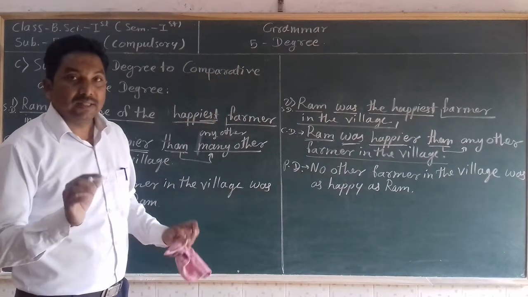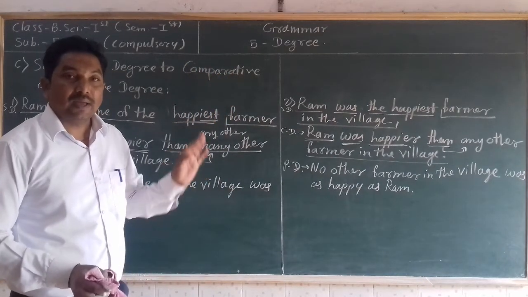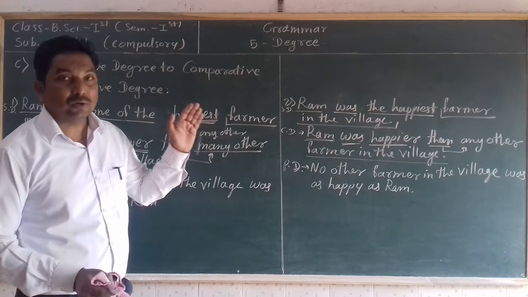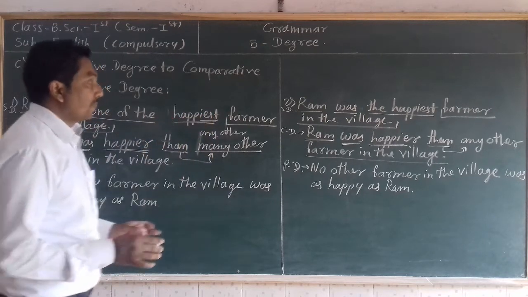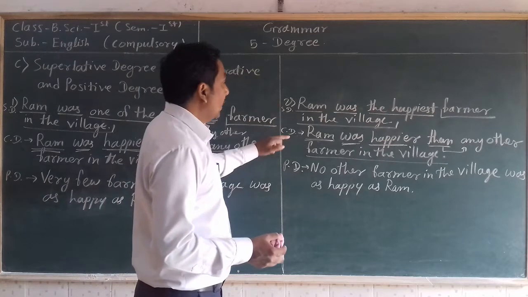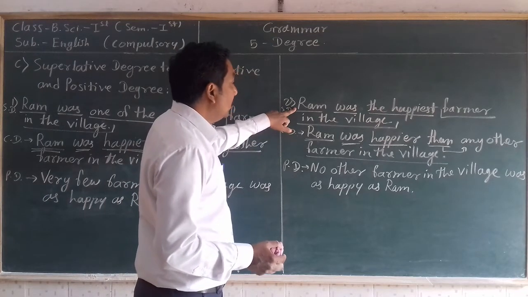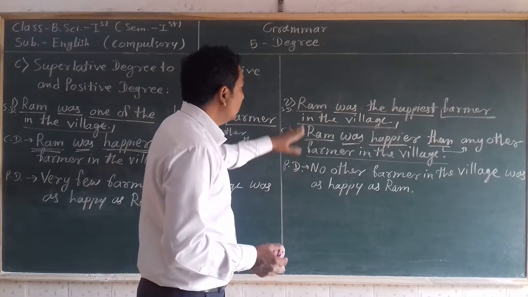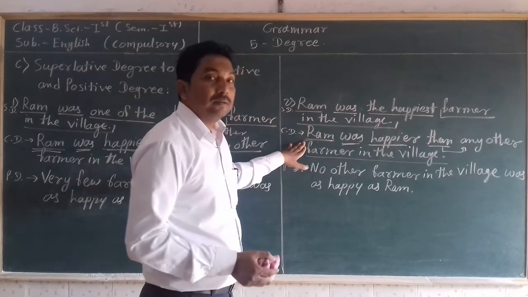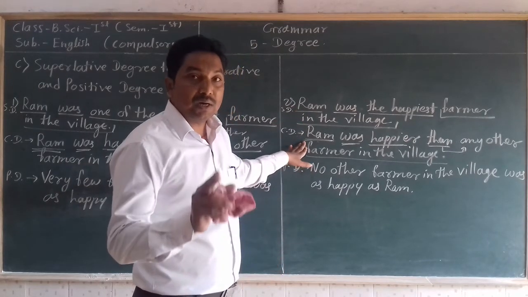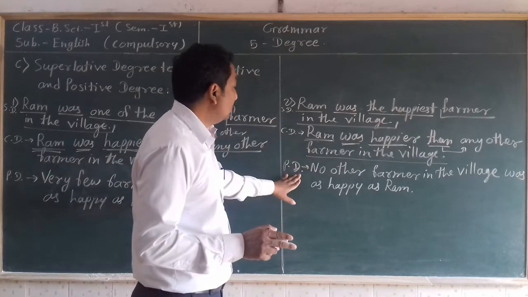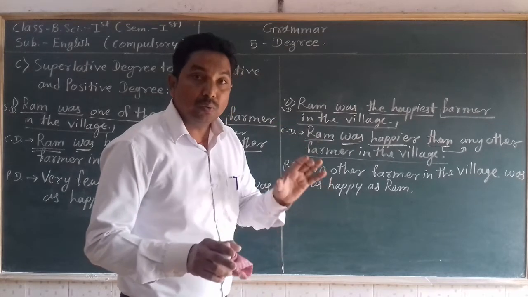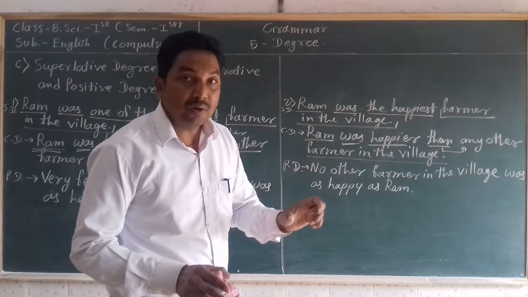So students, in this way we can transform any superlative degree sentence into a comparative degree sentence or a positive degree sentence. If you are asked to transform a superlative degree sentence into a comparative degree sentence, you can do direct transformation. But if you are asked to transform it into a positive degree sentence, you have to do first rough work.